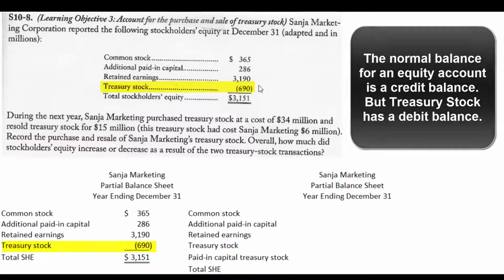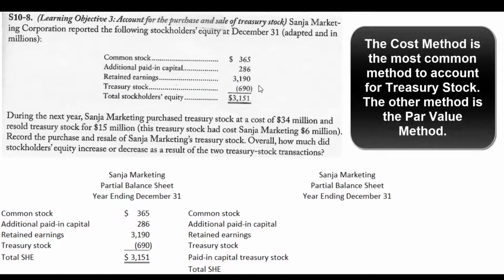And in this example, we're going to use the cost method of accounting for treasury stock. There's a more complicated method called the par value method, but virtually nobody uses that. The cost method is by far the most common.